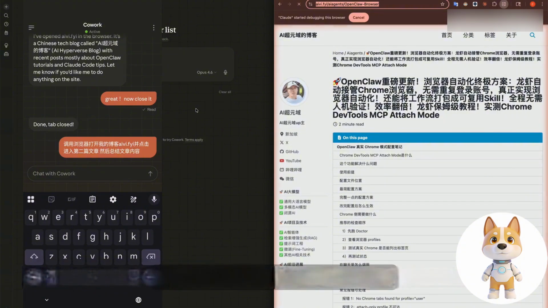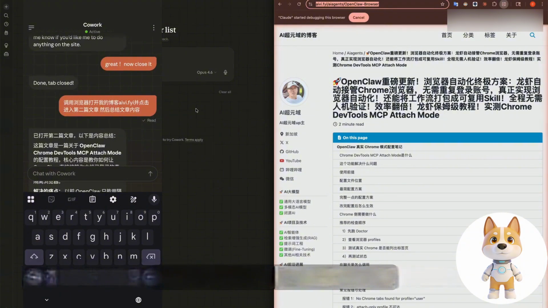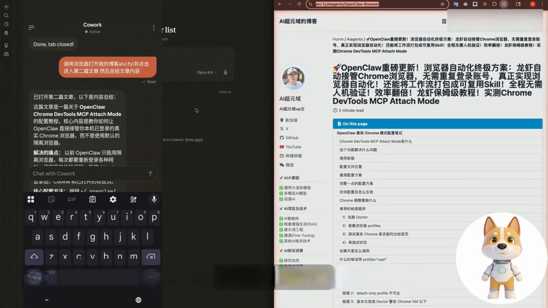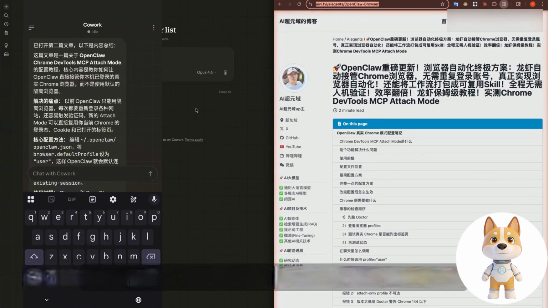Then let's see if we can output the blog content he summarized on the phone, because now I am still recording the screen on my phone. Okay, you can see it here on your phone. He outputs the content of the second blog that he summarized. Here is this blog about the configuration tutorial for OpenCloud Chrome DevTools MCP.